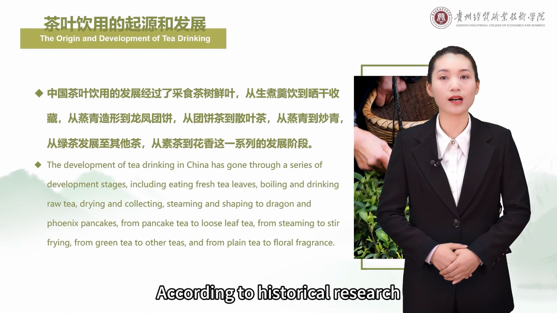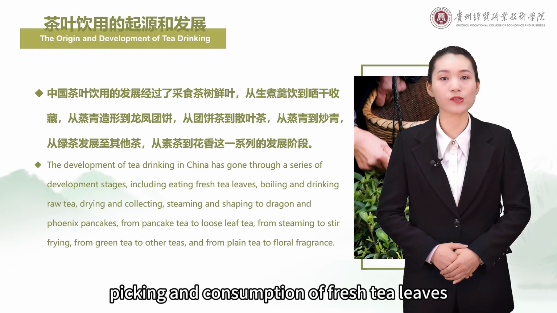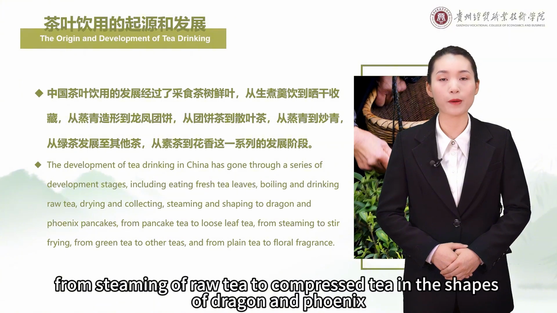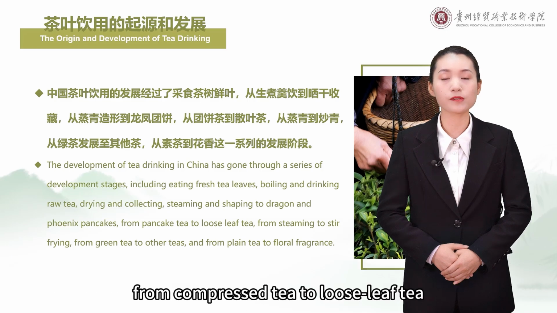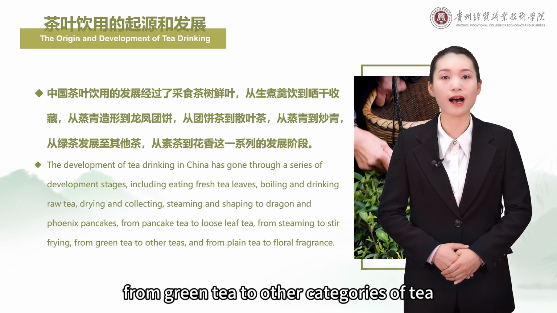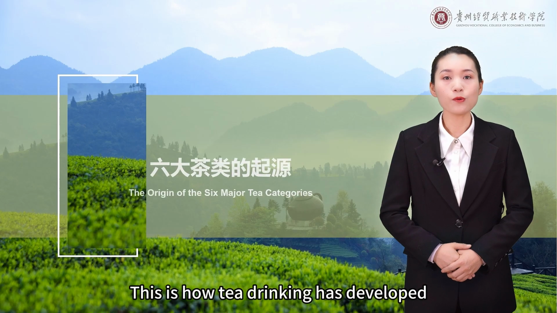According to historical research, tea drinking in China has evolved from picking and consumption of fresh tea leaves, from boiling and drinking to collection after drying, from steaming of raw tea to compressed tea in the shapes of dragons and phoenix, from compressed tea to loose leaf tea, from steaming of raw tea to frying of raw tea, from green tea to other categories of tea, from plain tea to flower-scented tea. This is how tea drinking has developed.